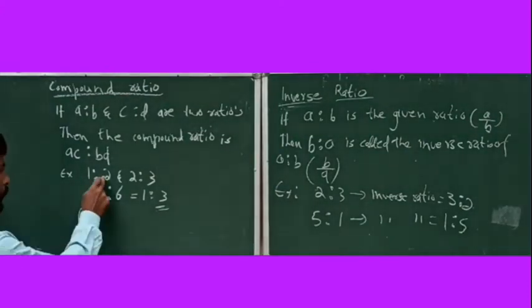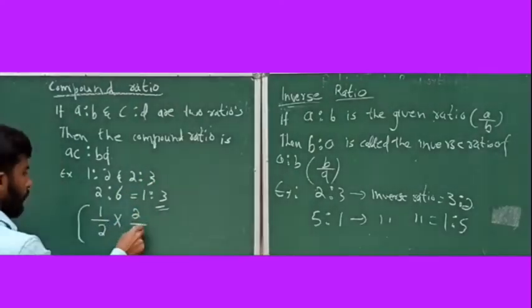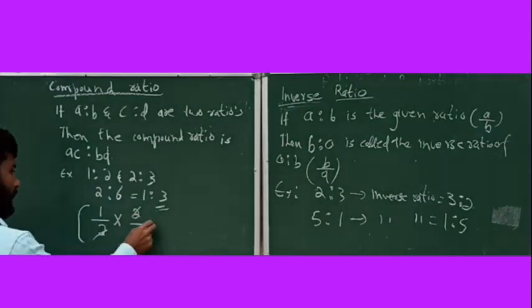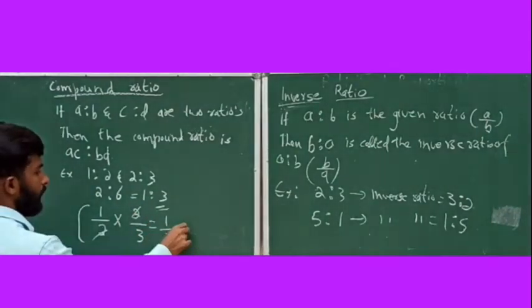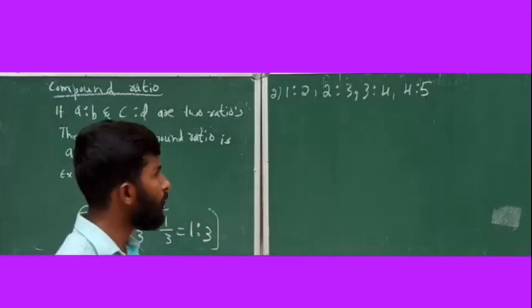Or you can write 1:2 is 1/2 multiplied into 2:3 is 2/3. Then 2 gets cancelled, you get 1/3. It's equal to 1:3.